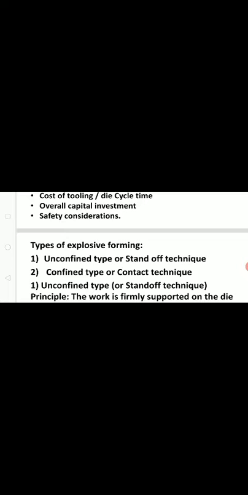In explosive forming, very high energy, meaning high velocity, high pressure energy, is transferred through the water medium over the material kept on the die, forming the material into the desired shape and size. All principles we have discussed. There are two types of explosive forming techniques: one is the unconfined or standoff technique, and the other is the confined or contact technique. Their principles with respect to the schematic diagram we discussed in the earlier class. Coming to another technique, that is electrohydraulic forming.